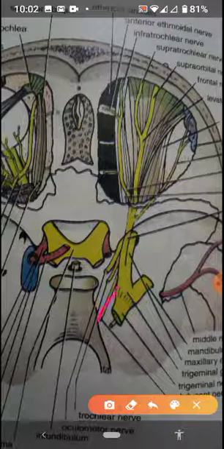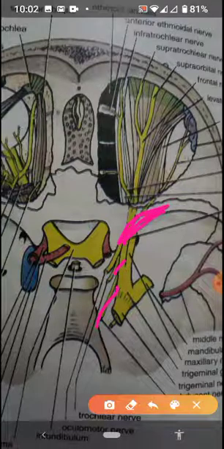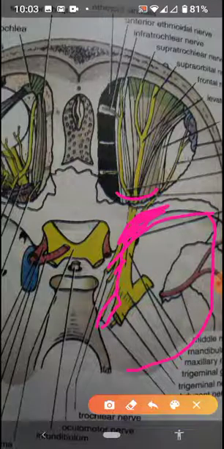One thing I want to tell you is that all these nerves are entering through the superior orbital fissure. Through the superior orbital fissure, they enter into the orbit. This is the middle cranial fossa. From the middle cranial fossa, the nerves enter the superior orbital fissure, and then the orbit. So this is the abducens nerve, which is supplying the lateral rectus.